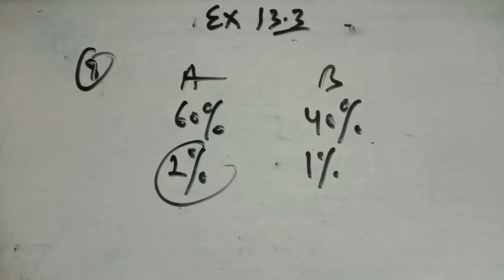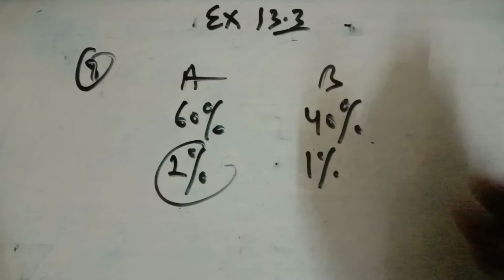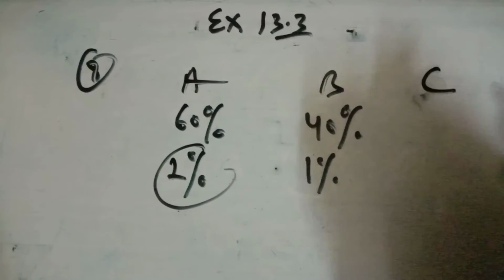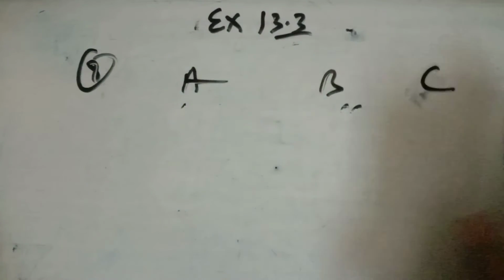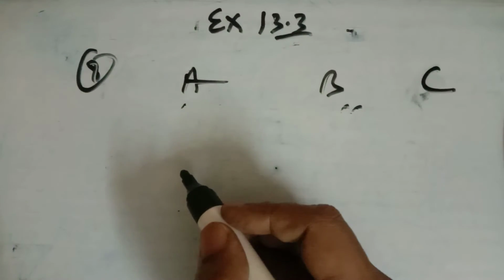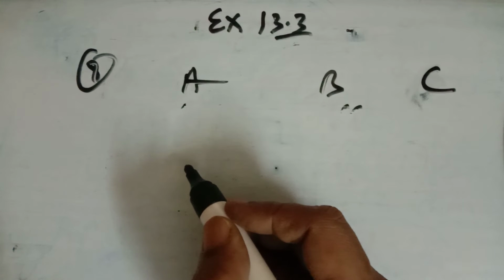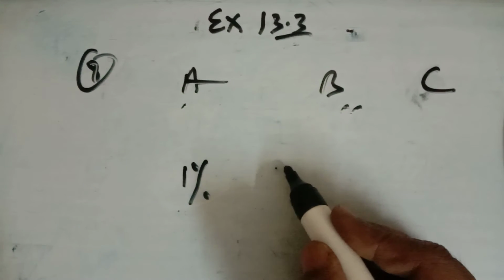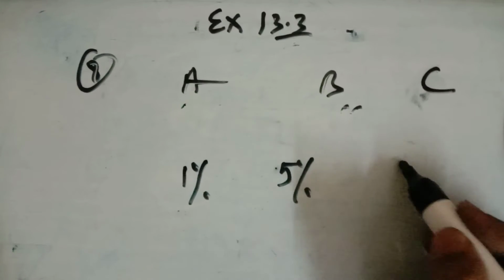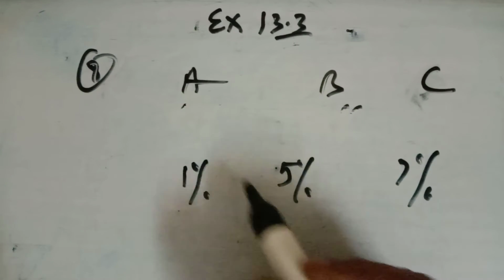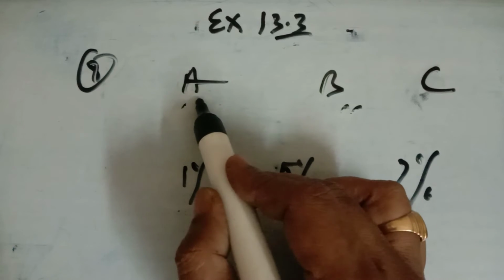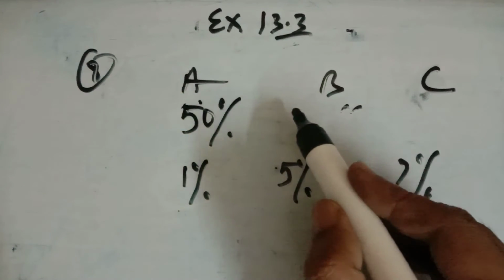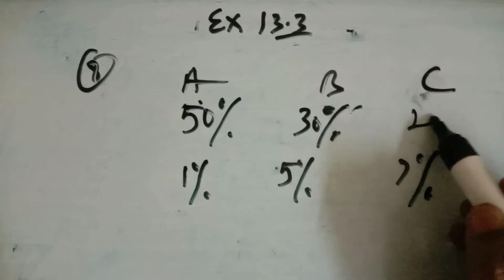Let us take another. A manufacturer has 3 machines. हमारे पास 3 machines हैं A, B, C. Manufacturer has 3 machines. In place of 2 we have 3 machines. And out of them the machine A produces 1% defective items, ये 1% defective item बनाता है, and B and C produce 5% and 7% defective items, and machine A produces 50% of the items, 50% item बनाता है टोटल का, ये 30% item बनाता है और ये 20%.